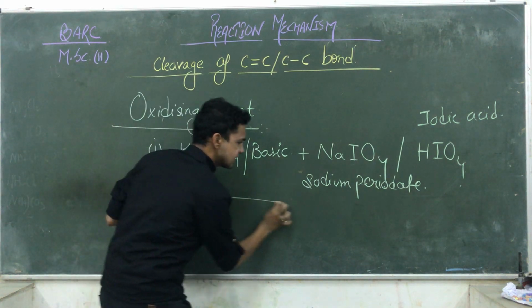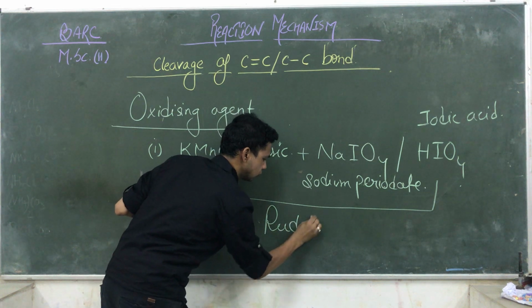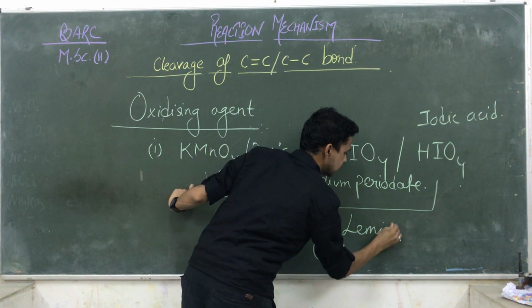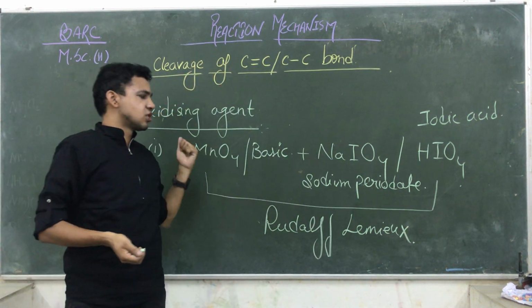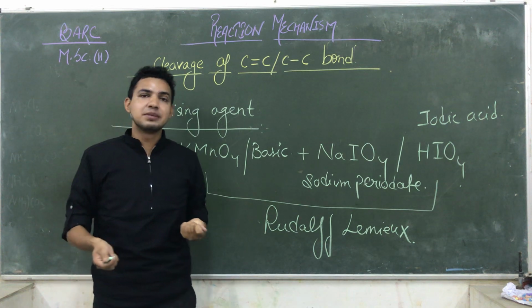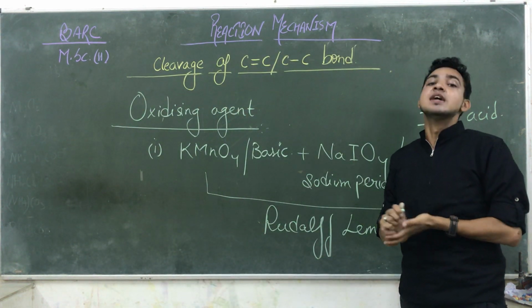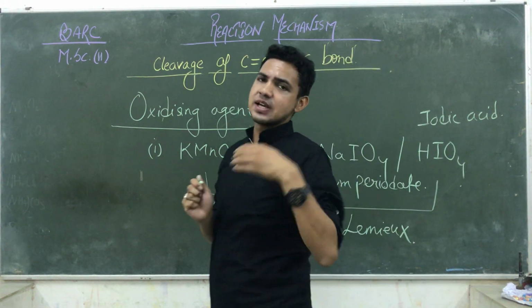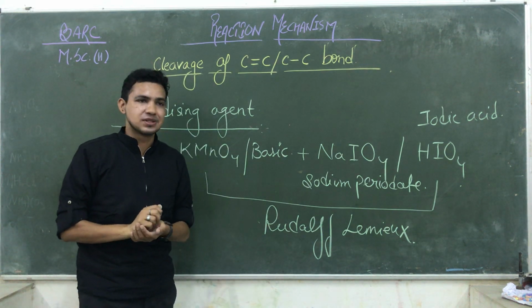The whole reagent mixture is generally known as the Rudolf-Lemieux reagent. This reagent is generally used to oxidize the double as well as the single bond between these two carbon atoms, giving different products like aldehyde, ketone and so on.